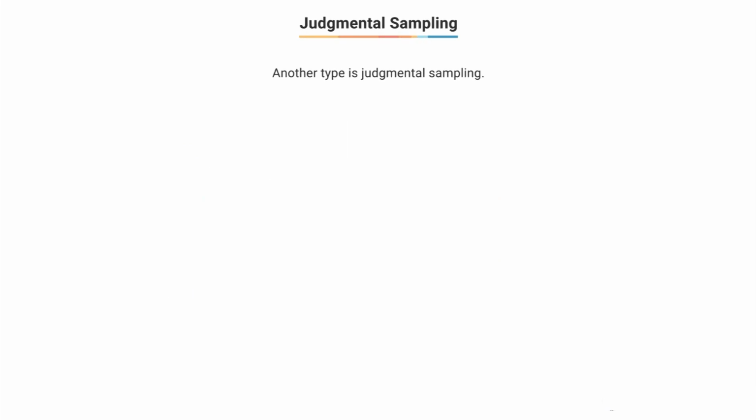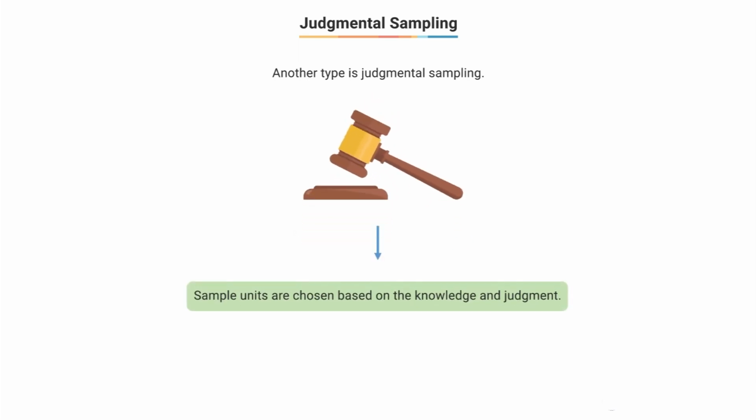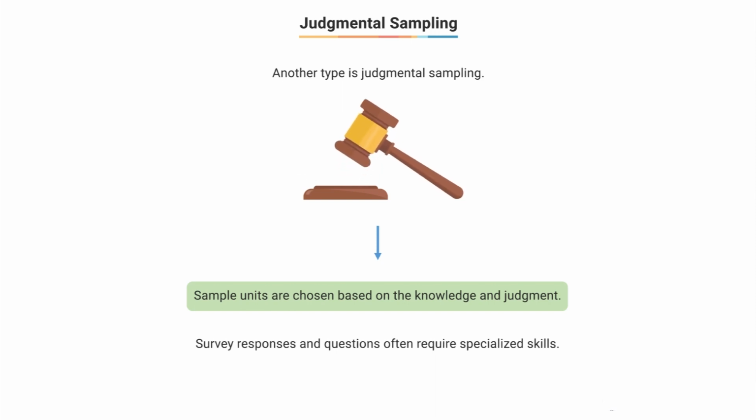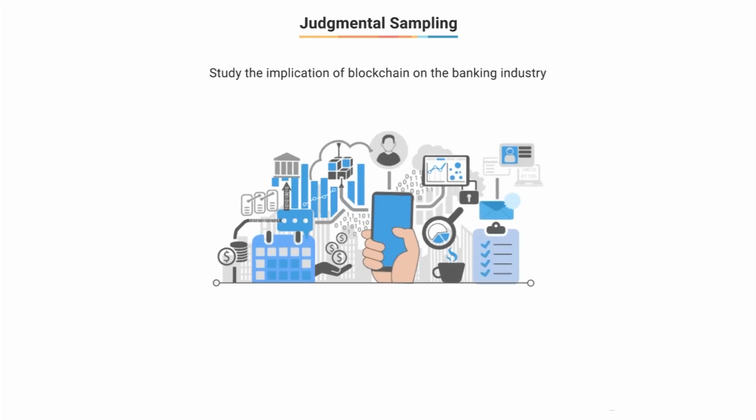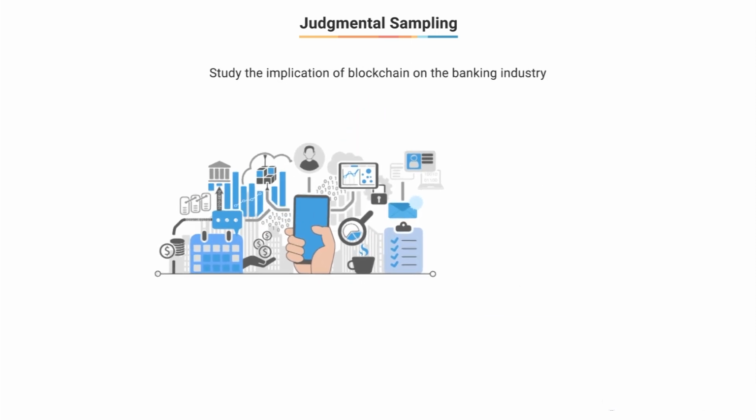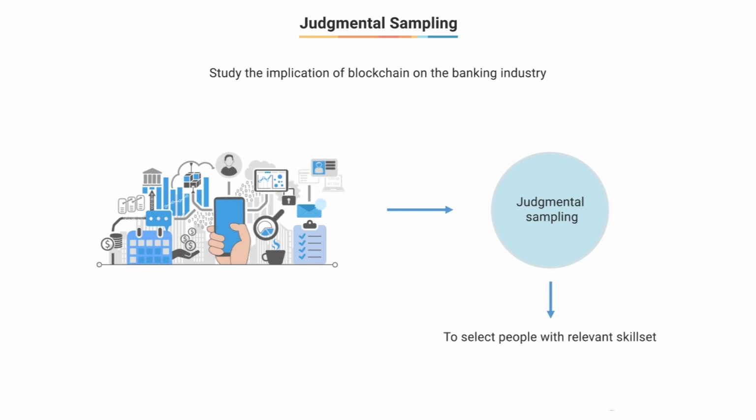The other type of sampling method that we'll look at is called judgmental sampling. Again, as the name suggests, judgmental sampling is purely judgmental, in which the sample units are chosen only on the basis of the knowledge and judgment of the person who is selecting the sample. Often, the survey questions and responses require a highly specialized skill set. So, for example, if you wish to study the implication of blockchain on the banking industry, then it is advised that you use judgmental sampling to select people having the relevant skill set to respond to the questions.